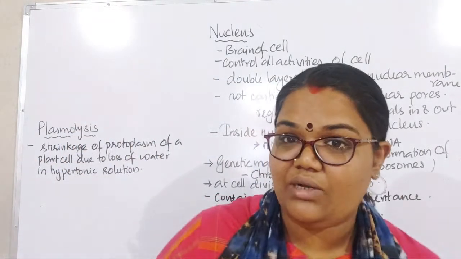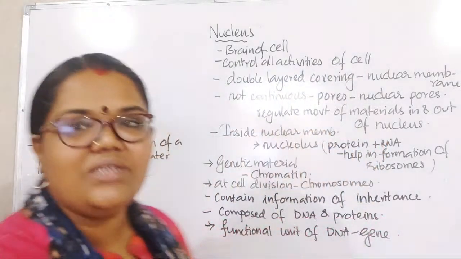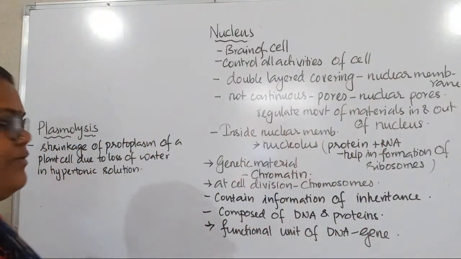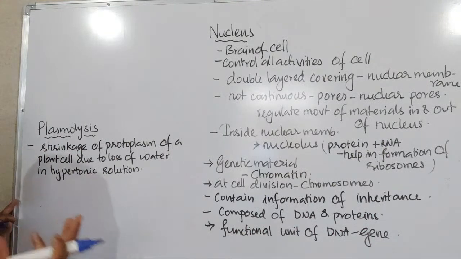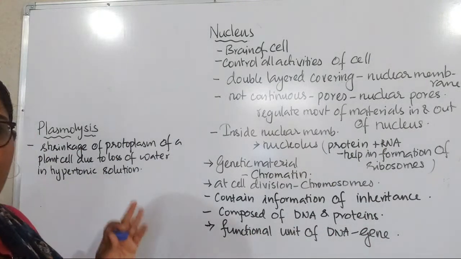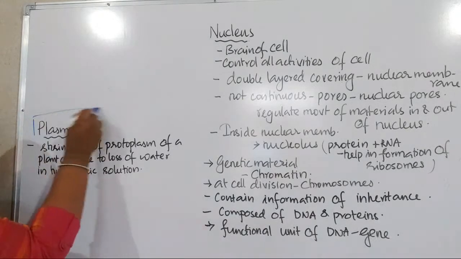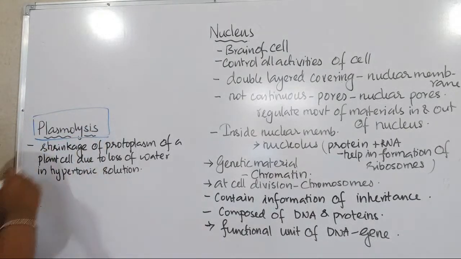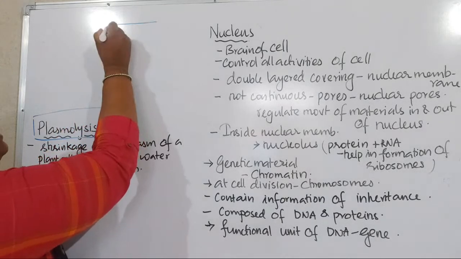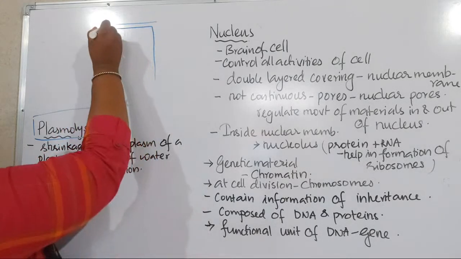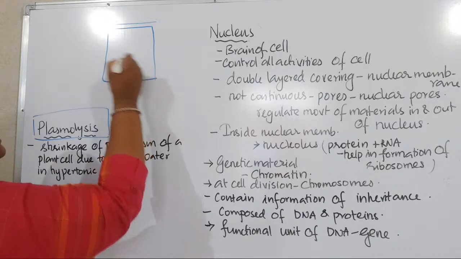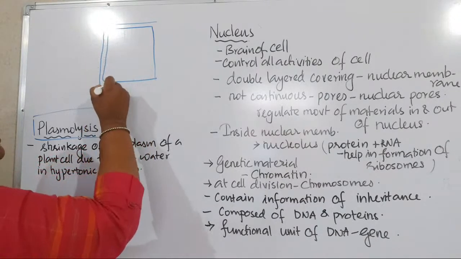Now we have learned osmosis and diffusion, right? In the case of a plant cell, there is a special type of process. It's also osmosis or diffusion, but here what we call it is plasmolysis. What is it, beta? Look, I have already told you, a plant cell has a very rigid cell wall there, right? A very rigid cell wall.